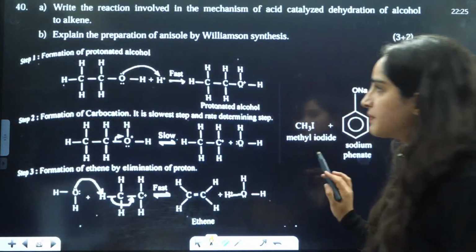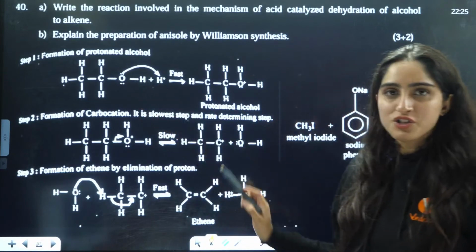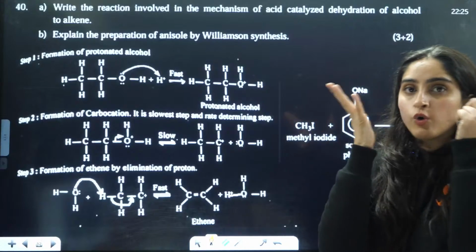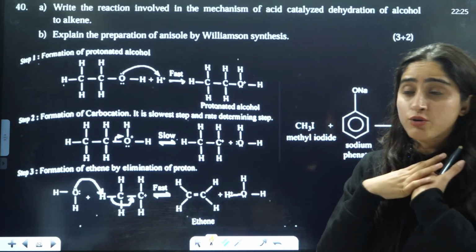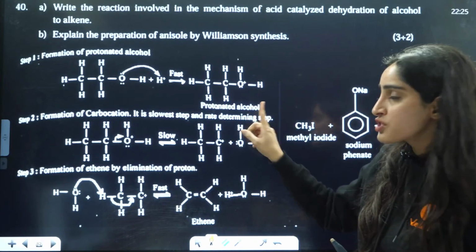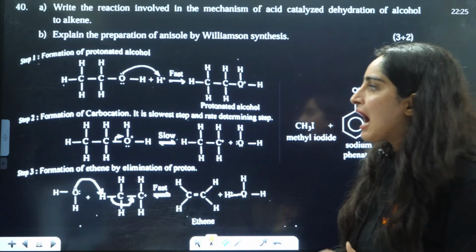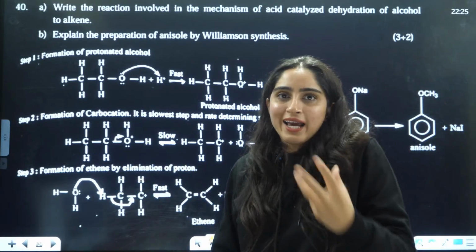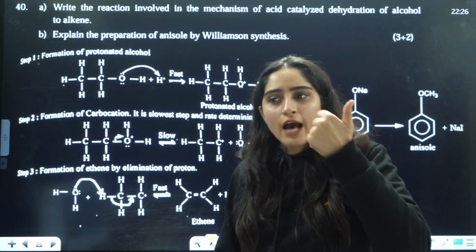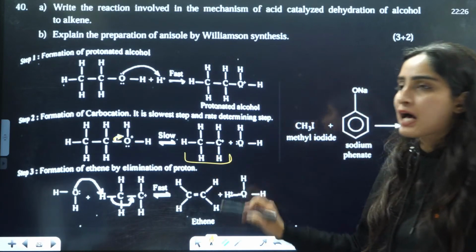Very, very simple mechanism. If you see this mechanism, guys, this is basically what will happen. Lone pair of oxygen, you have H positive from the acid, right? It will tie to oxygen. Lone pair will be like, I want to take proton because I'm electron rich. This is electron deficient. So H positive will be attached here. Oxygen now has 3 bonds. So that's why there will be a positive charge on the oxygen, right? After that, oxygen will be like, I am an electronegative atom. Why would I have positive charge on me? I should have a negative charge. So that's why electrons will be eliminated from here and you will have the formation of a carbocation.